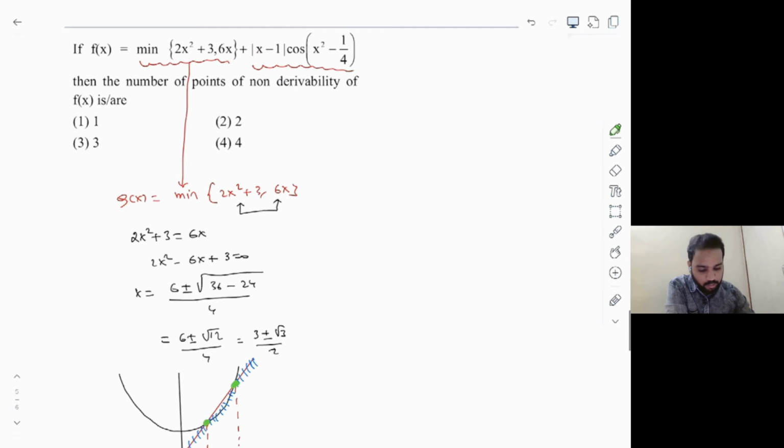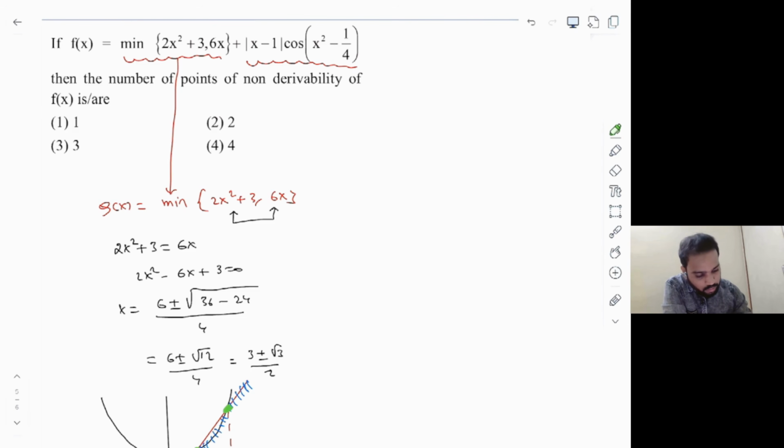Now let's start analyzing the second function. What's the second function here, which is clearly modulus of x minus 1, and let me take it as the h of x function. h of x is equal to mod of x minus 1 multiplied by cos of x square minus 1 by 4. So what is the thing that we know about the cos function? This is always a differentiable function. So this won't create any problem for differentiability.